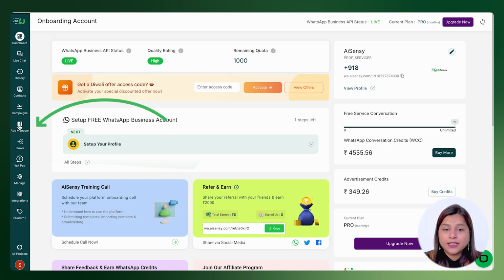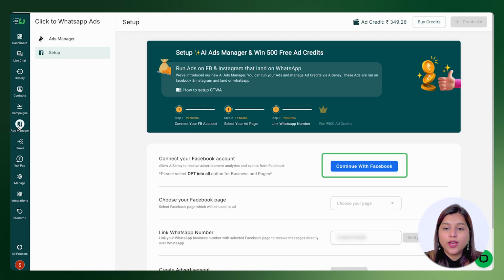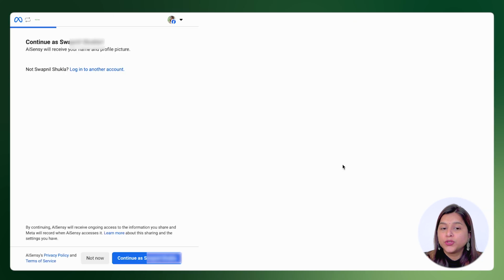If you have this ready, head to the AI Sensei dashboard and go to Ads Manager. Under Setup, select Continue with Facebook and choose the business manager you want to use.